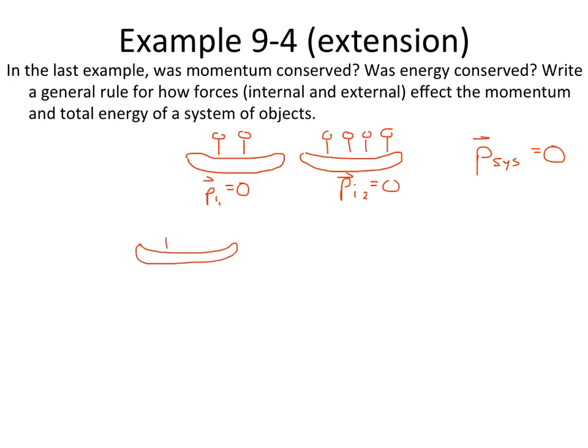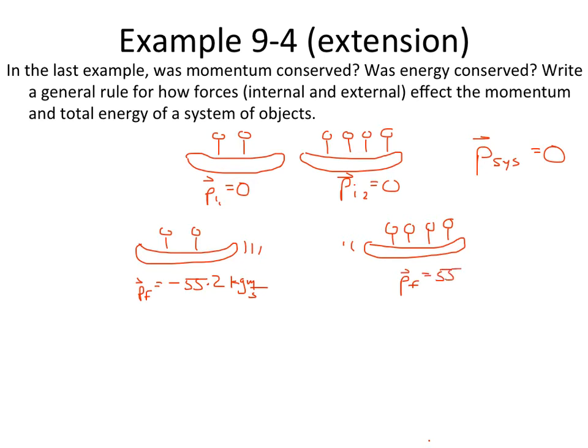So this canoe is shooting away in this direction, and this canoe over here is moving away in this direction. Maybe not as fast, right? Because there's more people in it, there's more mass. All right, we said that the final momentum here is negative 55.2 kilogram meters per second, and this momentum final equals 55.2 kilogram meters per second.